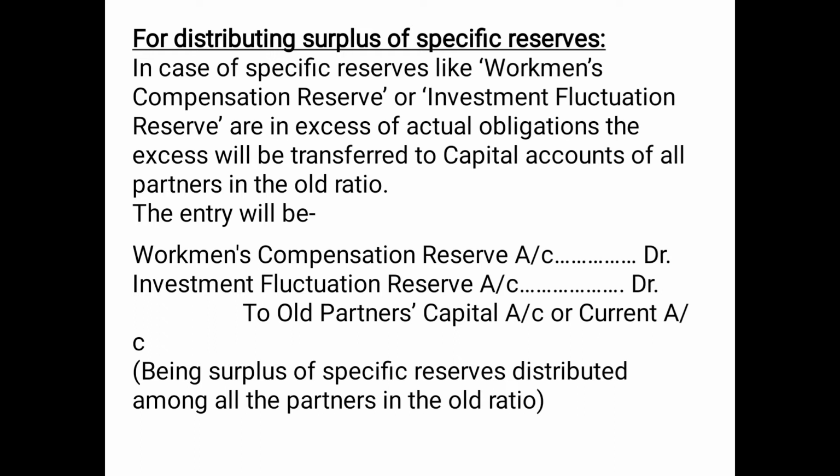So, if specific reserves like workmen's compensation reserve or investment fluctuation reserve are in excess of actual obligations, the excess will be transferred to capital accounts of all the partners in the old ratio, and the entry will be: workmen's compensation reserve account debited, investment fluctuation reserve account debited, to old partners' or all partners' capital account or current account.